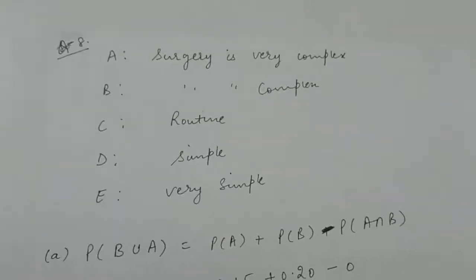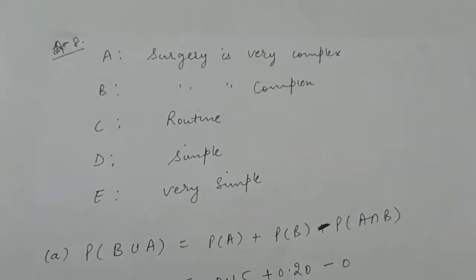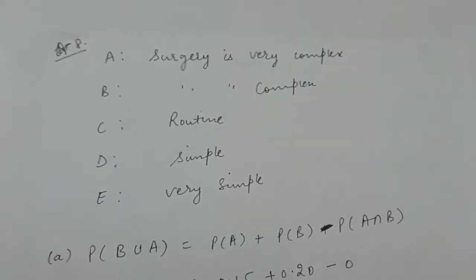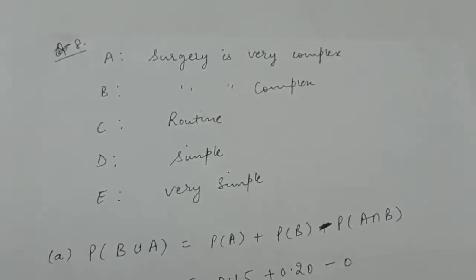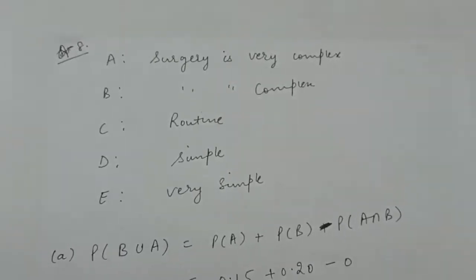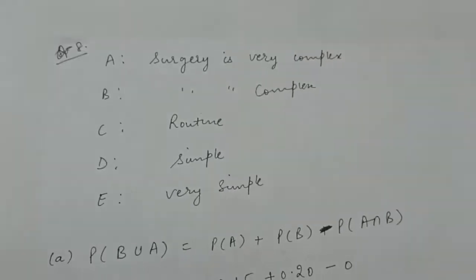Number 8 is, a team of medical students doing their internship have to assist during surgeries at a city hospital. So the probabilities of surgery rated as very complex, complex, routine, simple or very simple are respectively given in the question only.